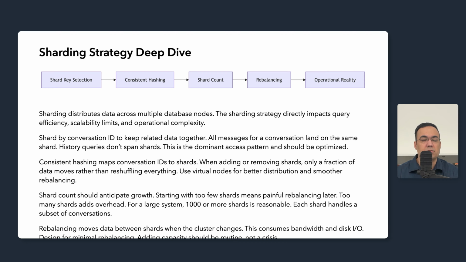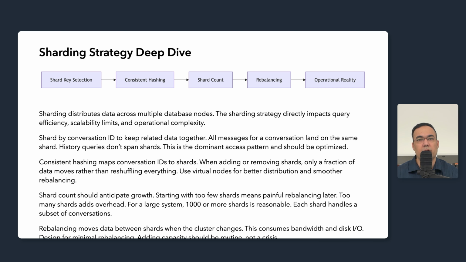Cross-shard queries are expensive and should be rare. Queries like "search all messages from user X across all conversations" must touch every shard. You should be supporting these for administrative purposes, but don't build user-facing features that rely on them for normal operation.